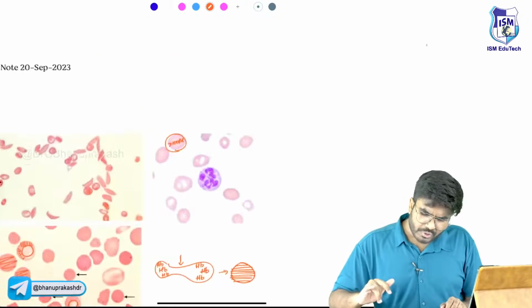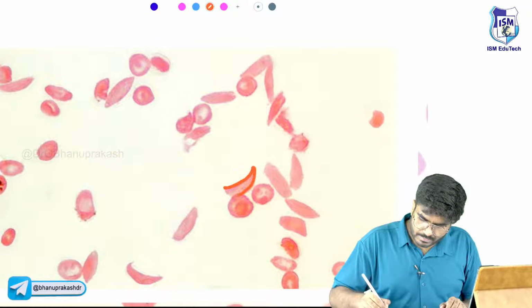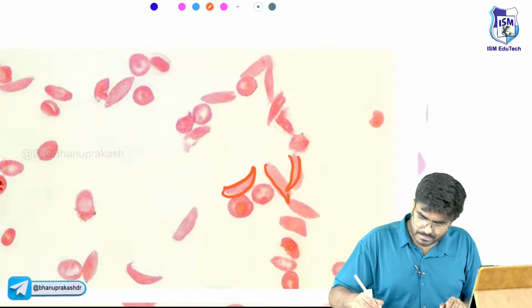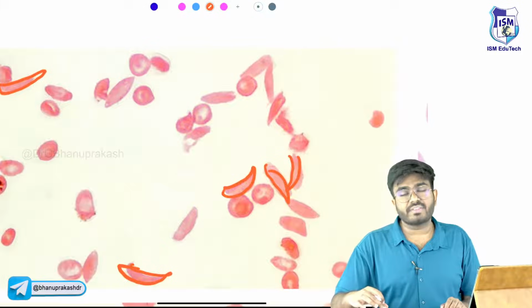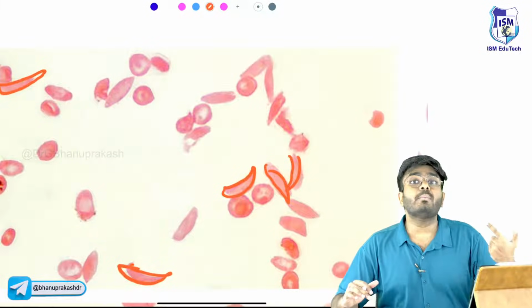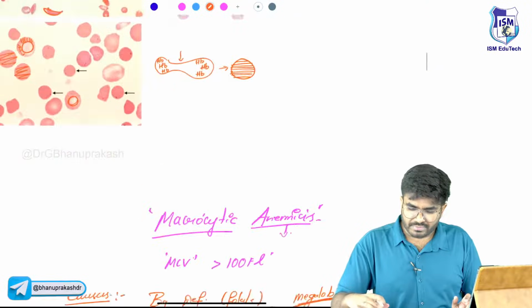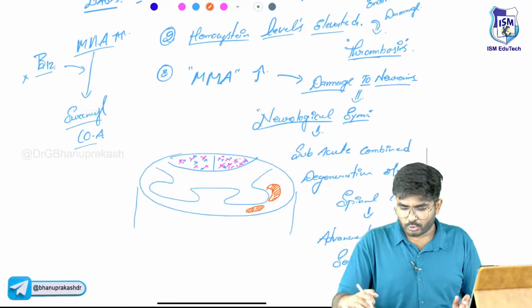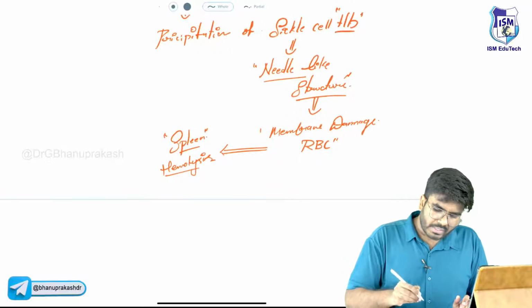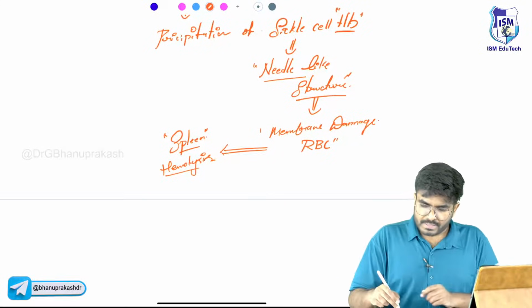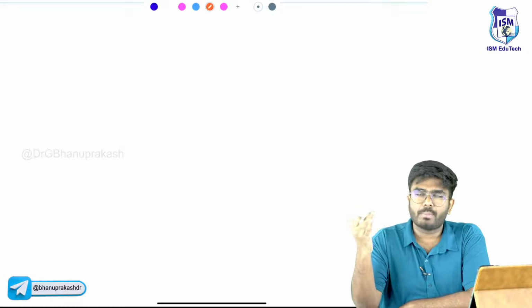So let me show you. You can clearly see here, these are the sickled RBCs. The classical thing. The sickled RBCs are because of the precipitation of the sickle cell hemoglobin. Why sickle cell hemoglobin? Because of replacement of a hydrophilic amino acid with a hydrophobic amino acid due to a point mutation. Okay, so what else should I teach you regarding sickle cell anemia? These patients are also having hemolysis happening continuously throughout the day, 24/7.